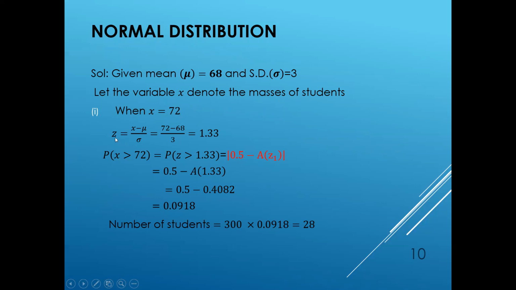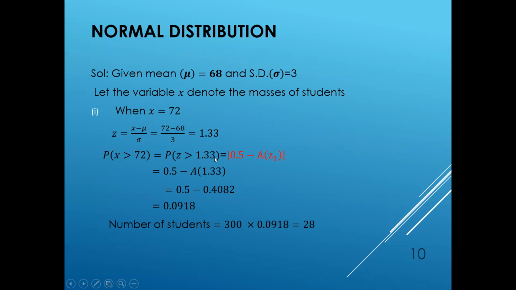Here we have the formula z equals x minus mu by sigma. The x value is 72, the mu value is 68, and by substituting, we are getting the z value as 1.33. The question says x is greater than 72, similar to P of z greater than 1.33.